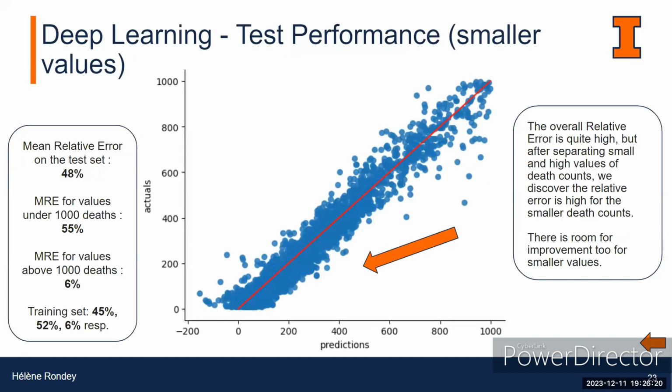We also noticed that the relative error on the test set is not optimal. So we went deeper and found that it was very low for the high values, above 1,000, and rather high for small values. We checked that this level of error was similar on the training set, which means that there is room for improvement to train the model.